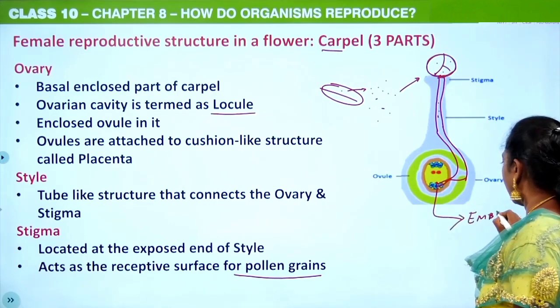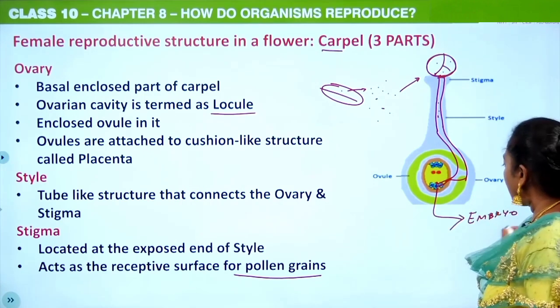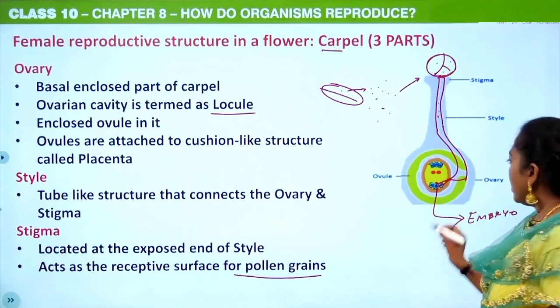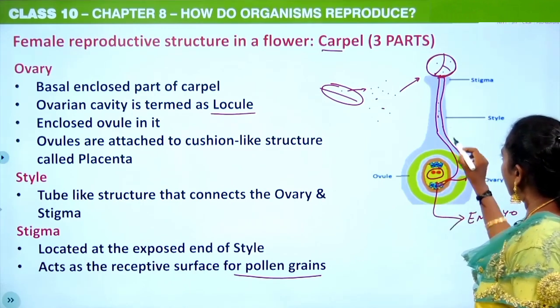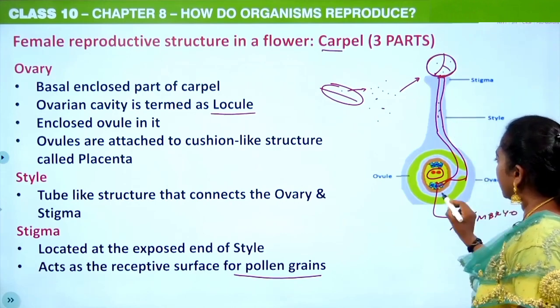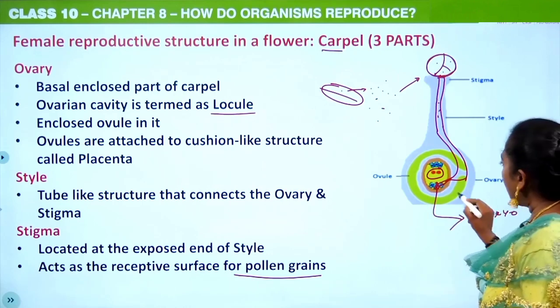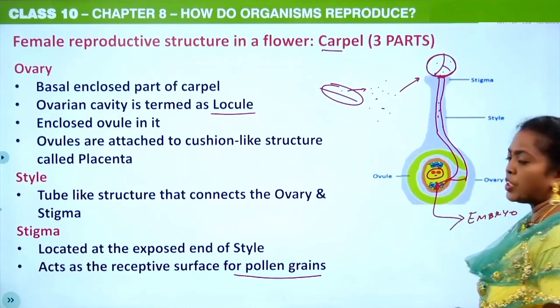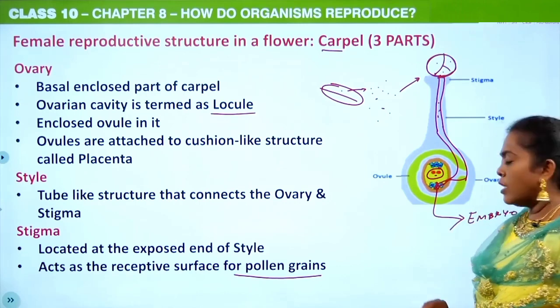Initially zygote, then embryo, embryo into seed. And for this growing embryo, in the center part, actually 3 nuclei came, isn't it? One nucleus will do the fusion here and the other nucleus will do the fusion here. Okay, that is the primary endosperm cell.